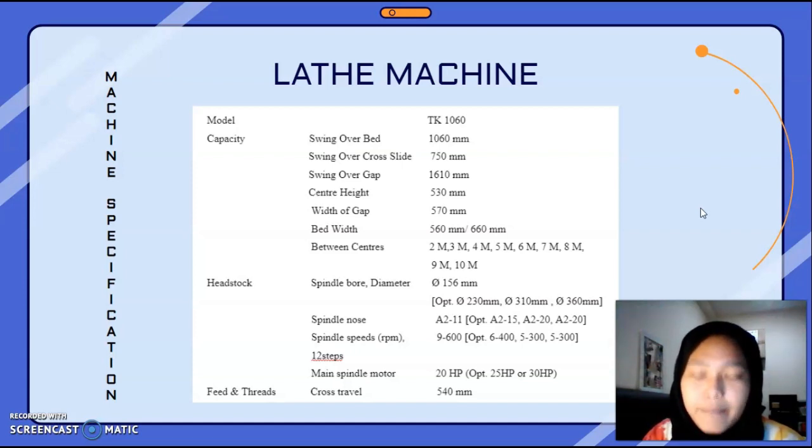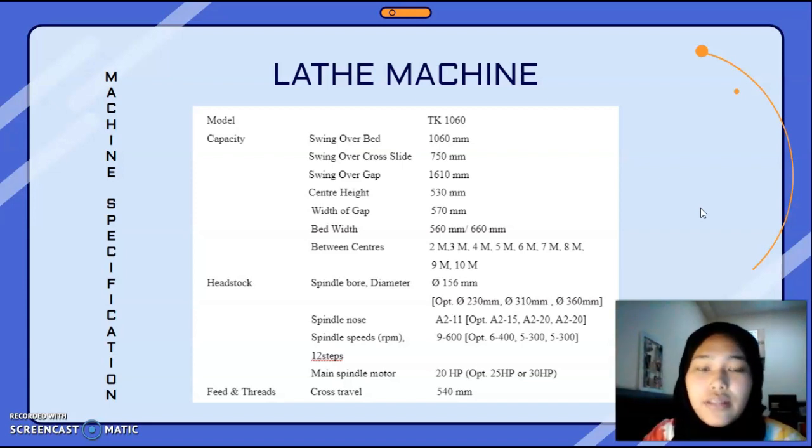570 mm. Bed width is 560 mm or 660 mm. Between centers is 2 m, 3 m until 10 m. Headstock spindle bore diameter is 156 mm.